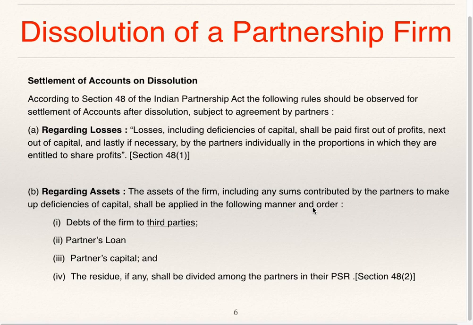That means the assets are sold at the time of dissolution, and whatever money the partnership firm gets by selling the assets, by disposing of the assets, by realization of assets, it is to be used in the following order. First is debts of the firm to third parties, then partners' loan, then partners' capital, and lastly if any amount remains, that is residue, shall be divided among the partners in their profit sharing ratio. Section 48 subsection 2.